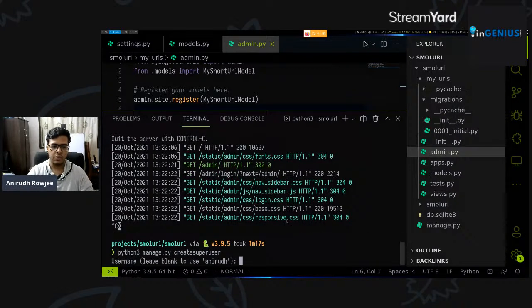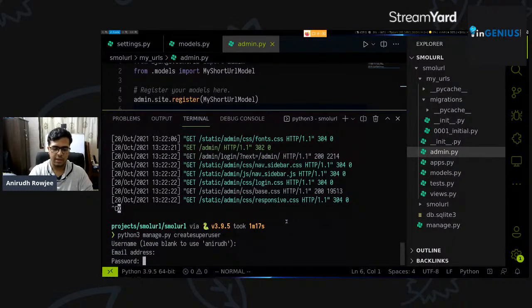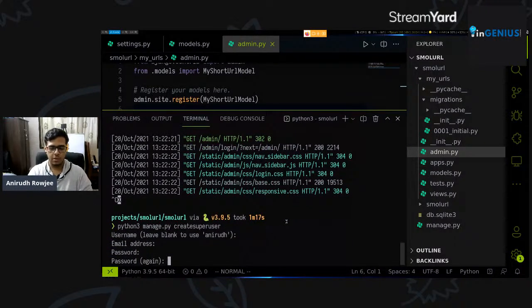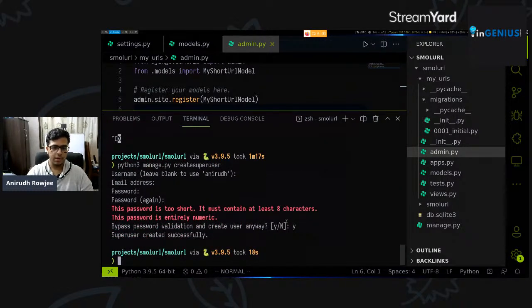It's asking me for a username, which I'm going to leave blank because I want to use my name. Email address I'm going to leave blank. Put in a small password. Do it again. This password is too short. Must contain at least 8 alphanumeric characters. You can bypass password validation for super users whenever you're creating it through a command line. Go ahead. Okay, so now it says super user created successfully.